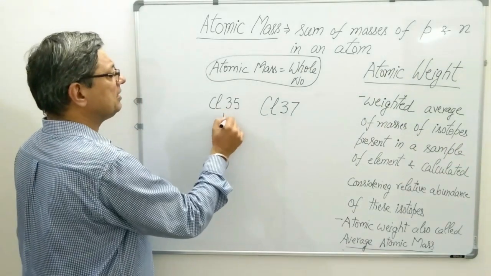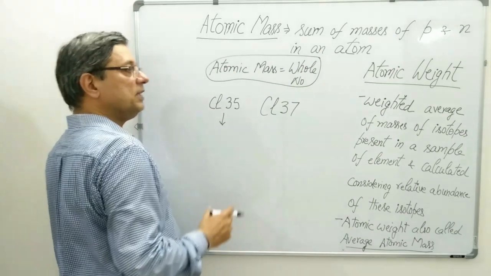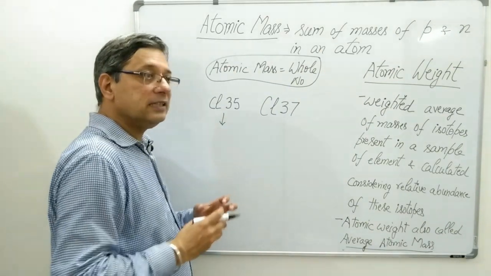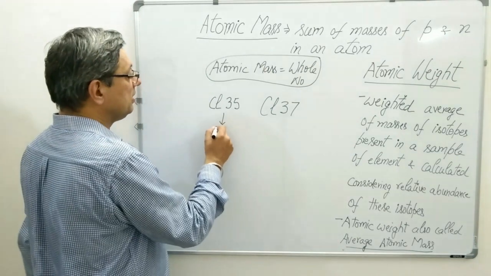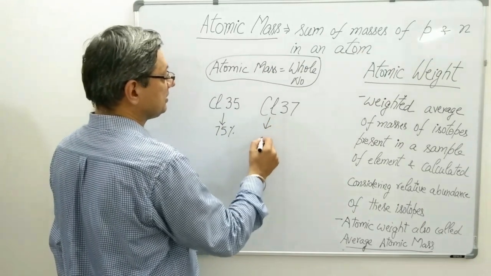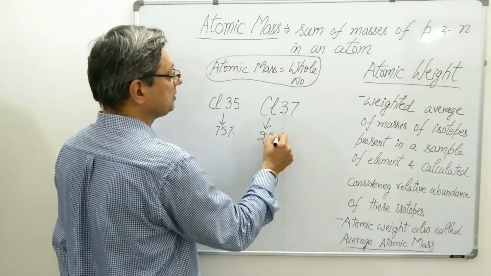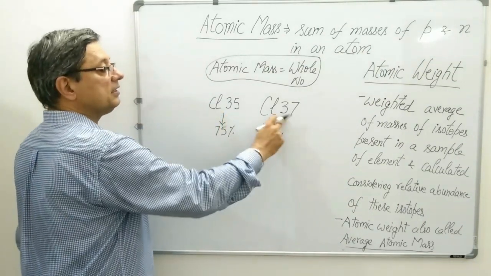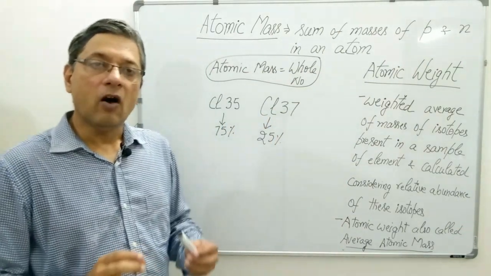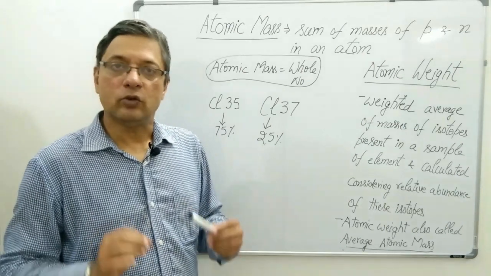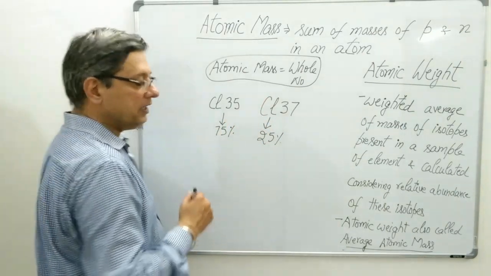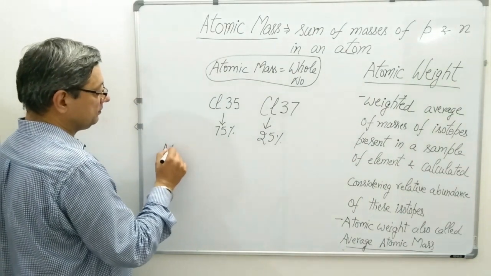The abundance of chlorine 35 means the presence of chlorine 35 isotopes in the given sample is 75%, and chlorine 37 is 25%. 35 and 37 are respectively the mass numbers of the isotopes. To calculate the atomic weight, there is a formula.